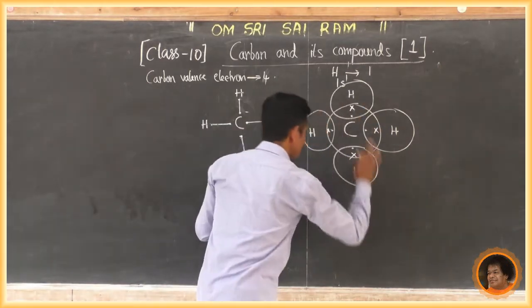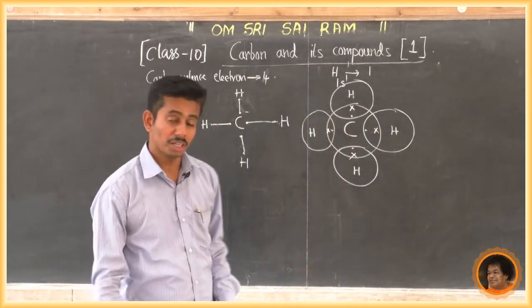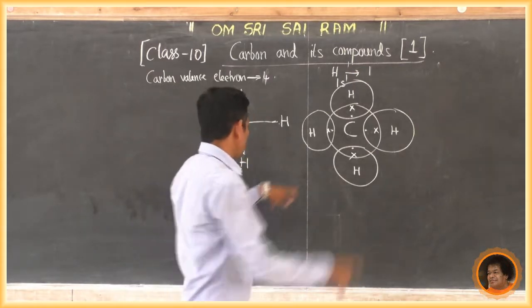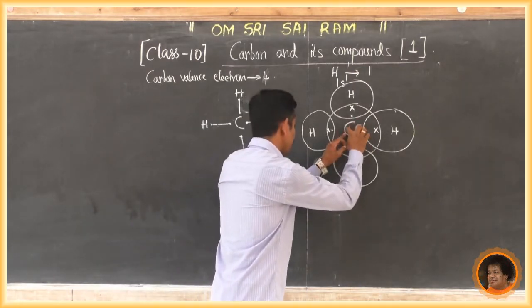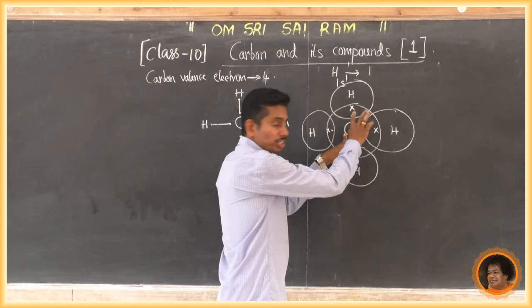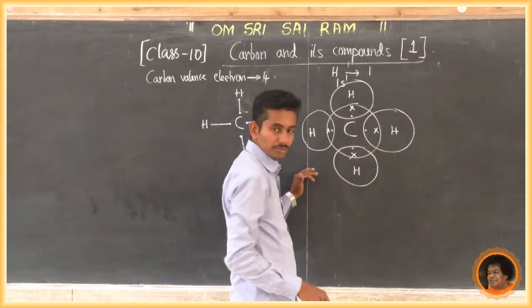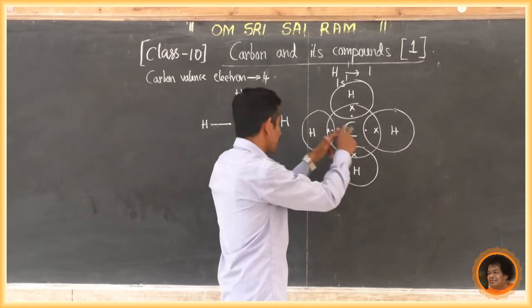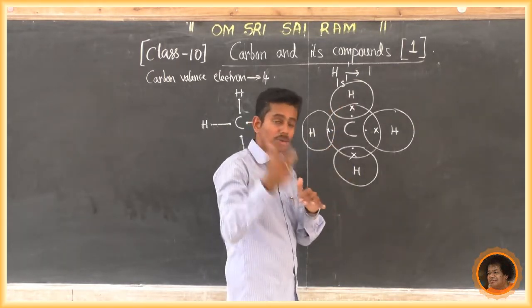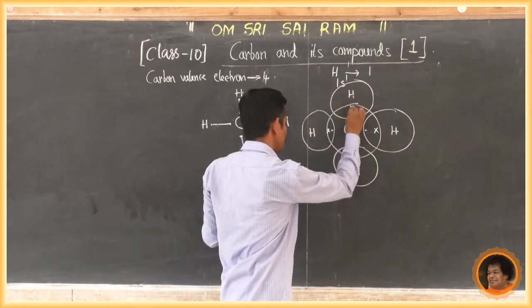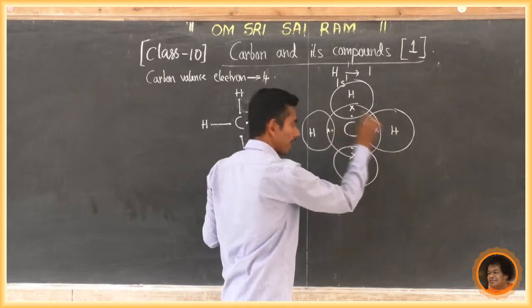Now this is called the dot structure. If we count for this carbon, how many electrons are present after sharing between carbon and hydrogen? After the covalent bond between carbon and hydrogen, the total number of electrons present is 1, 2, 3, 4, 5, 6, 7 and 8.